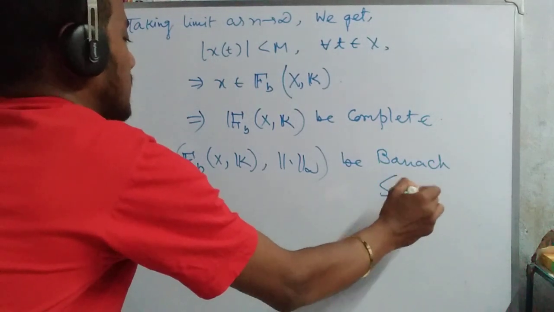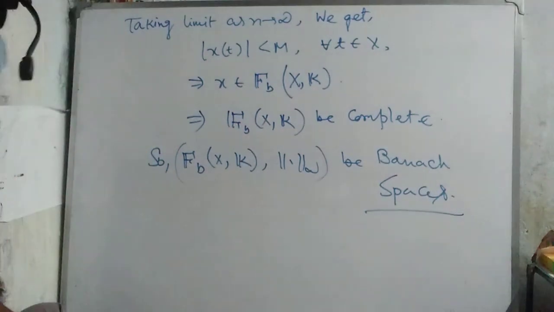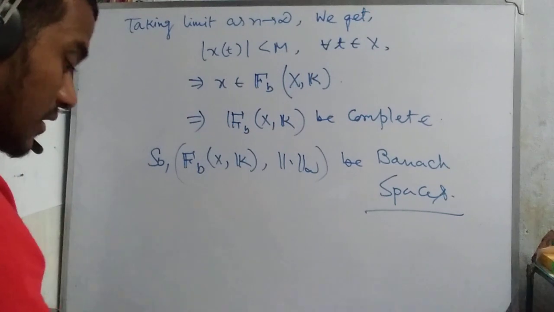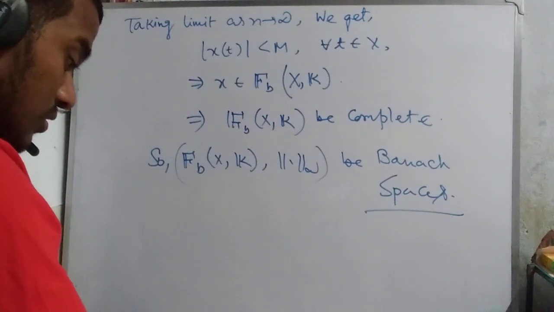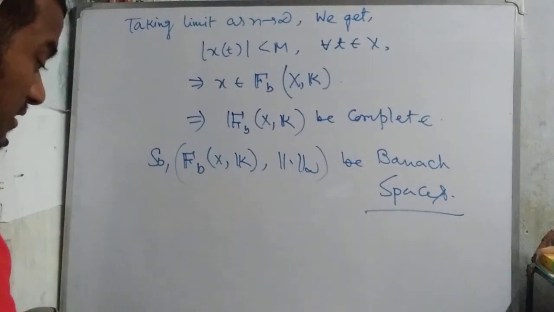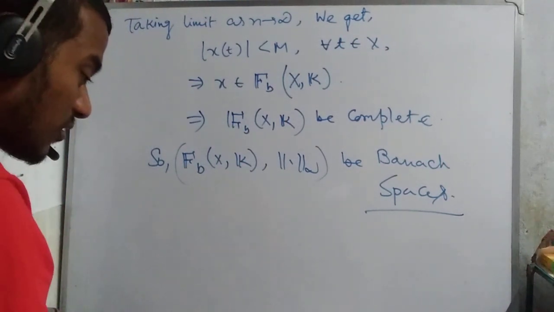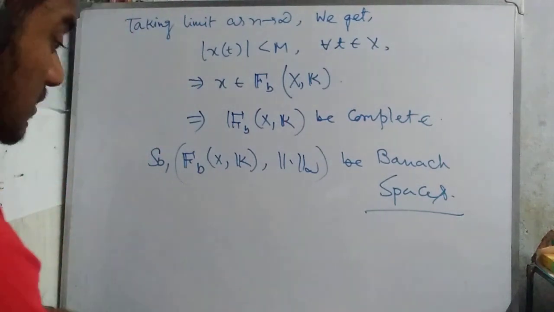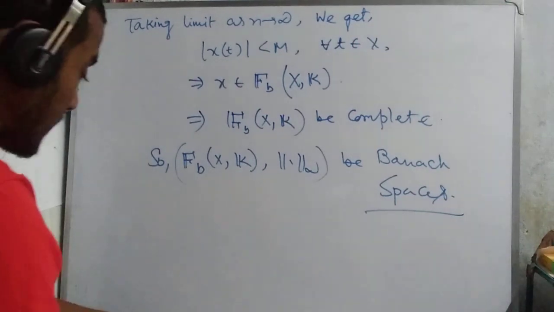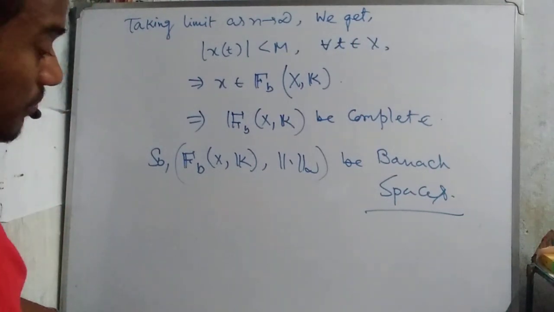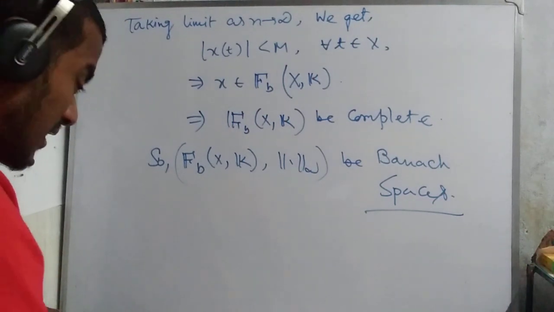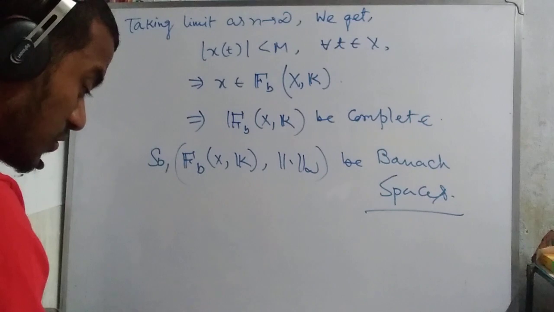We discussed so many examples of Banach spaces, and obviously we proved all of them. So many were discussed today and in the previous class. In Banach spaces, complete and closed are equivalent, and obviously other properties hold.